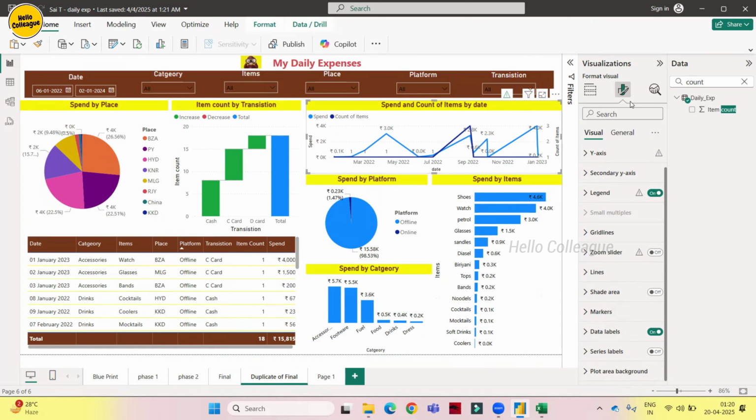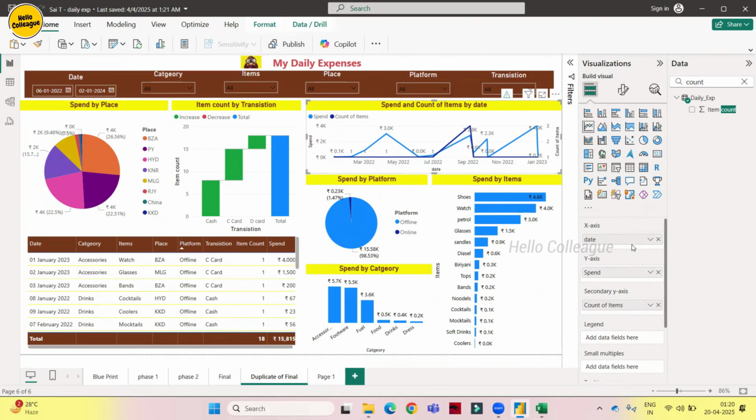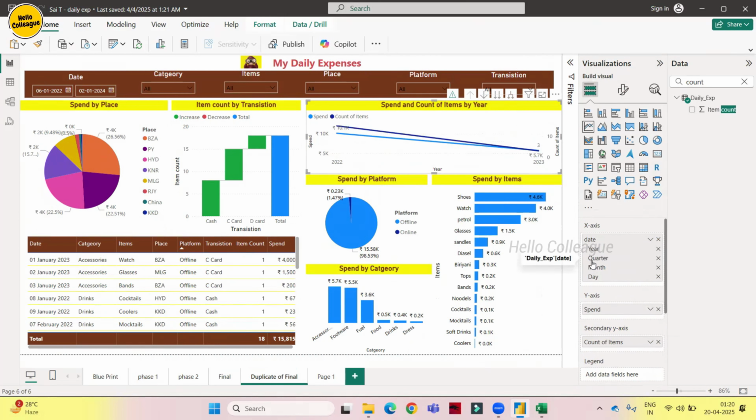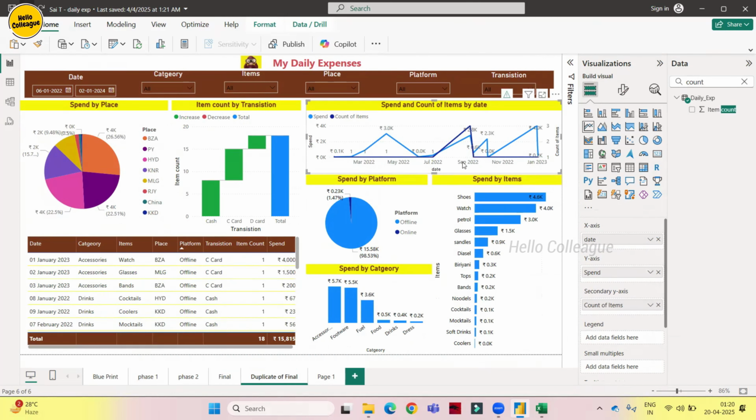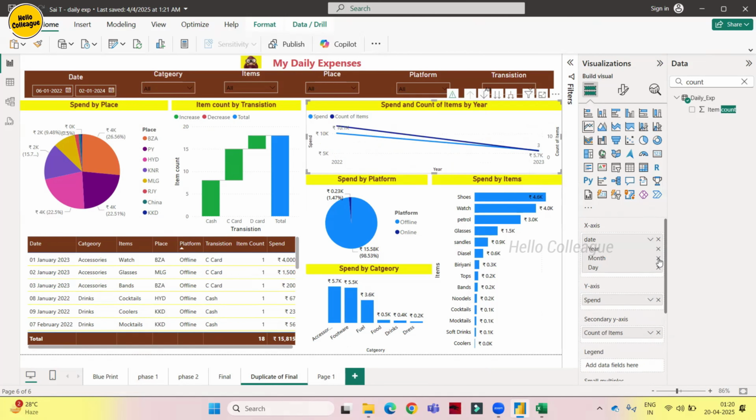And what are the metrics we have here? Only date. Let's make it a hierarchy. See guys, previously we had only dates, right? There is no day here, only month and year it is showing, but it's not like that. I'll just make it a hierarchy. I'll remove quarter. See, now we have got a few options. We can explain these things to the clients. They can easily use it.